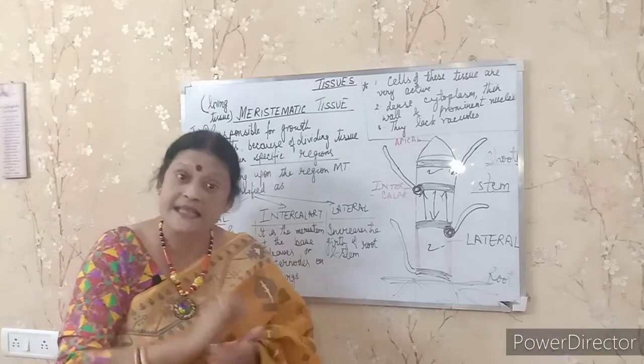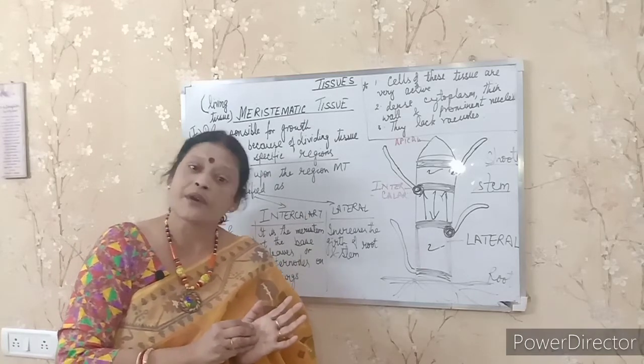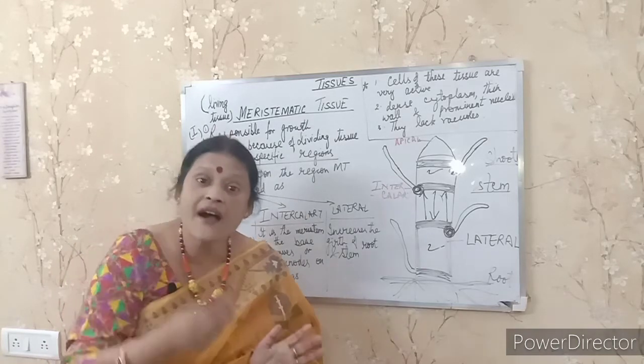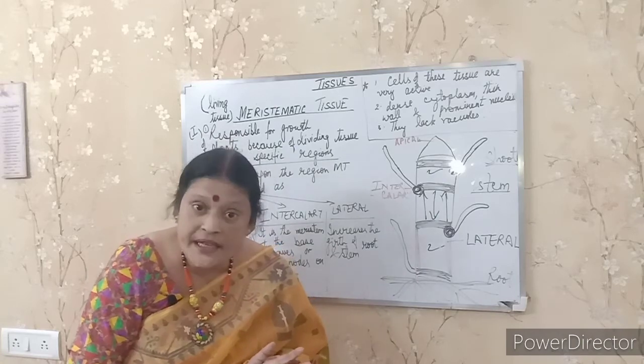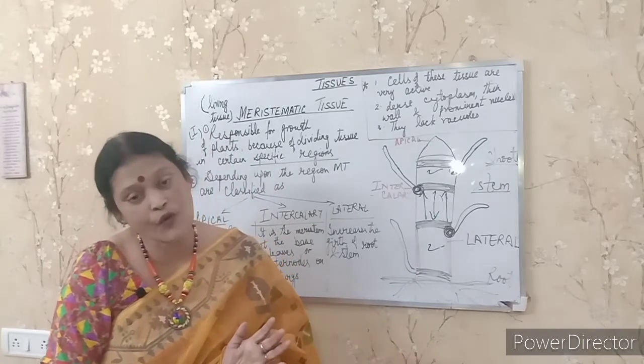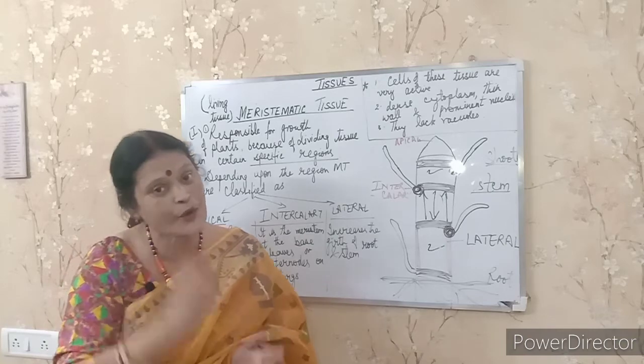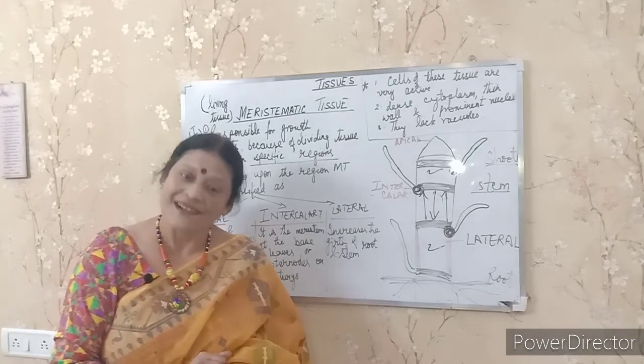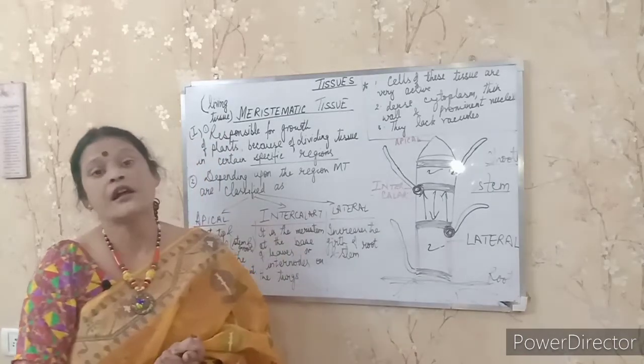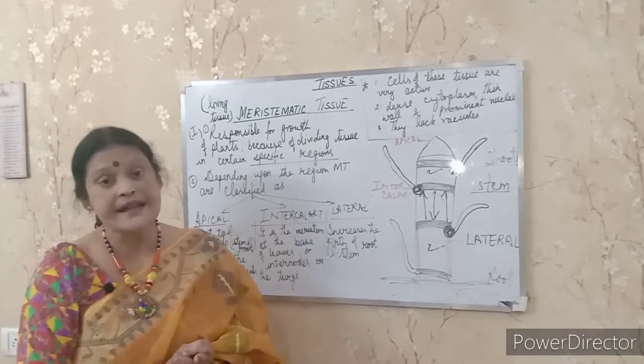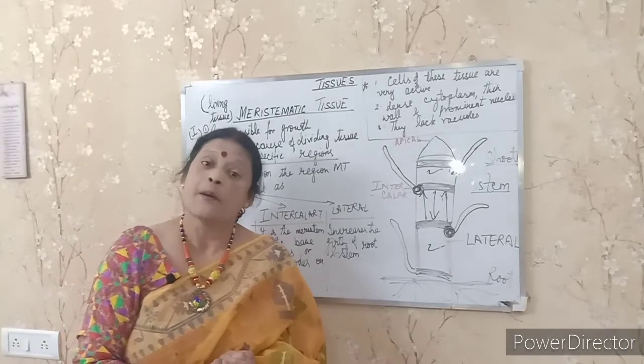The cells of these tissues are very active because they are continuously growing. They have dense cytoplasm, prominent nuclei and thin walls, and the third point, they lack vacuoles. Clear? So this is done for meristematic tissue, and next we are going to start with permanent tissue.